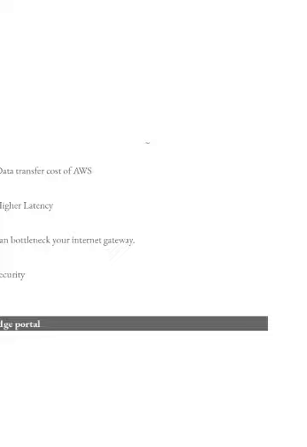Now there are also some downsides, specifically whenever you're making use of the public internet. First, there are data transfer costs involved. Let's say that you are uploading as well as downloading terabytes of data from EC2 to S3 or vice versa. Then you will also have to pay for the data transfer cost. There will also be higher latency, specifically if a large amount of data travels over the internet. It can also bottleneck your internet gateways, specifically when a large amount of data is being uploaded or downloaded. And there are security reasons as well.